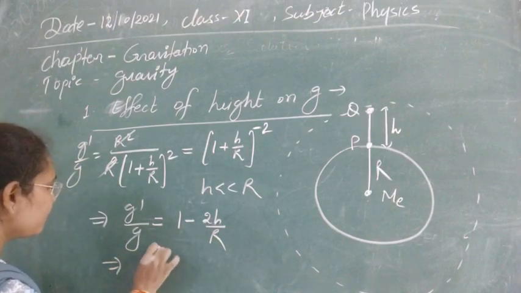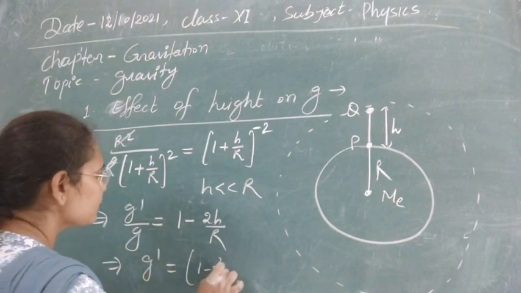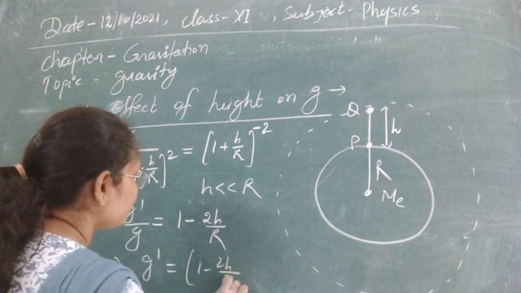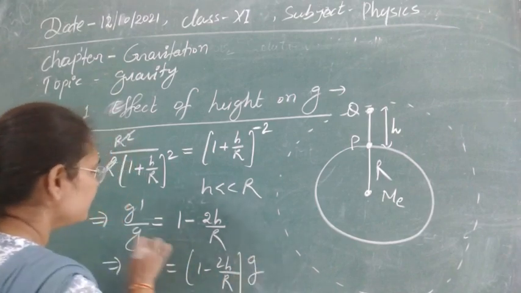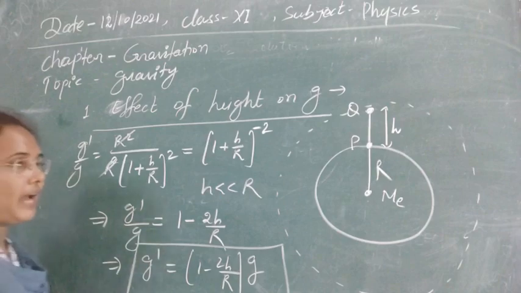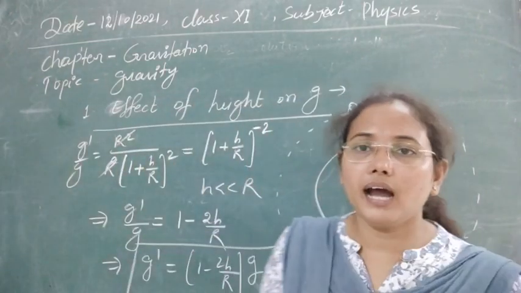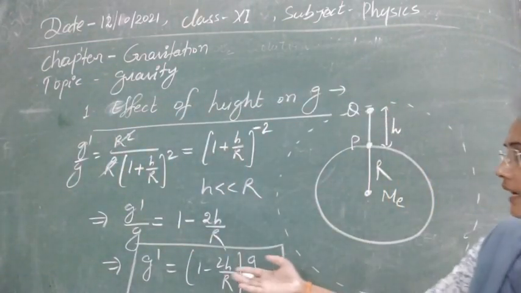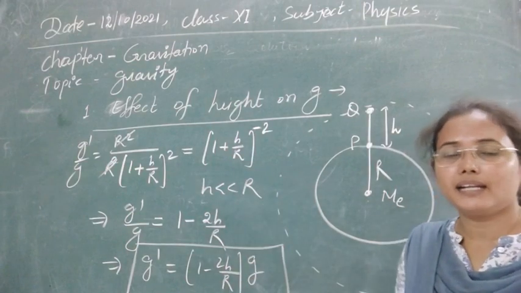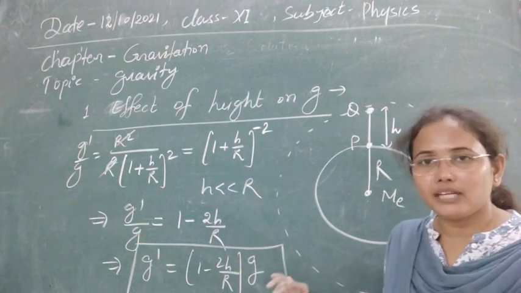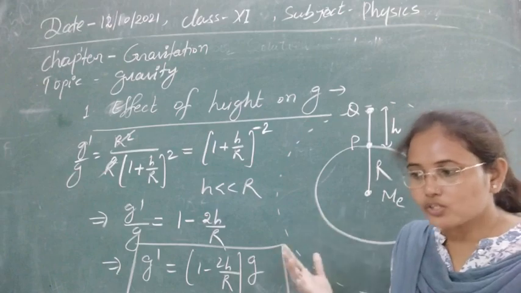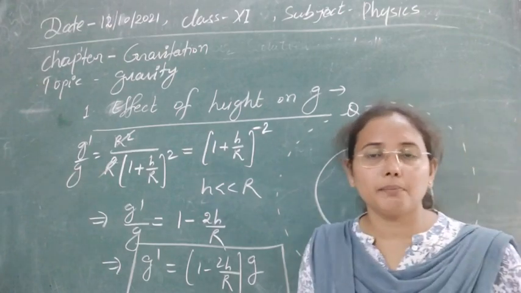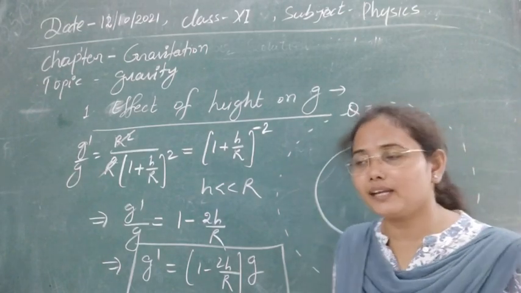Then we can calculate the value of g dash, which is (1 minus 2h by R) times g. So this is the formula for the variation of g with height. Whenever we take any object up to some height, acceleration due to gravity, the gravitational force of the earth experienced per unit mass of the body, will vary.